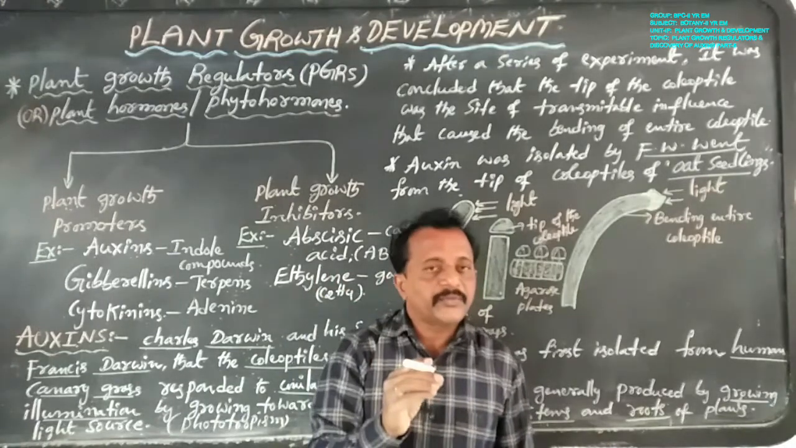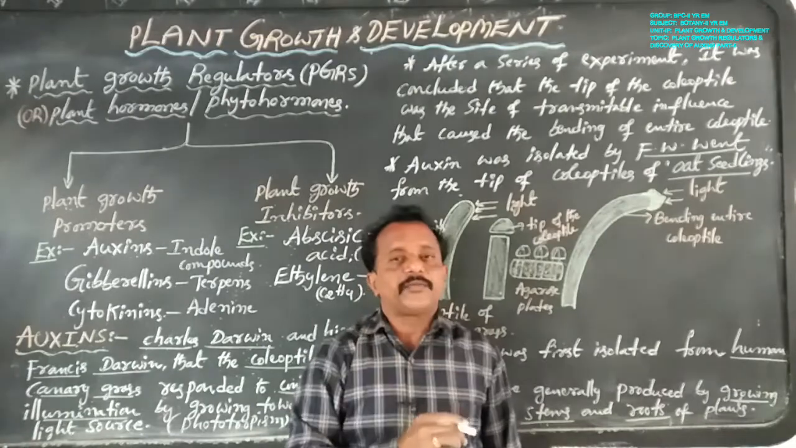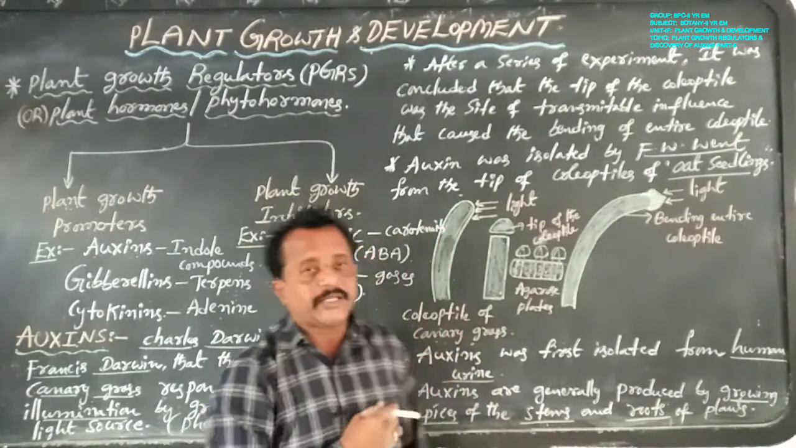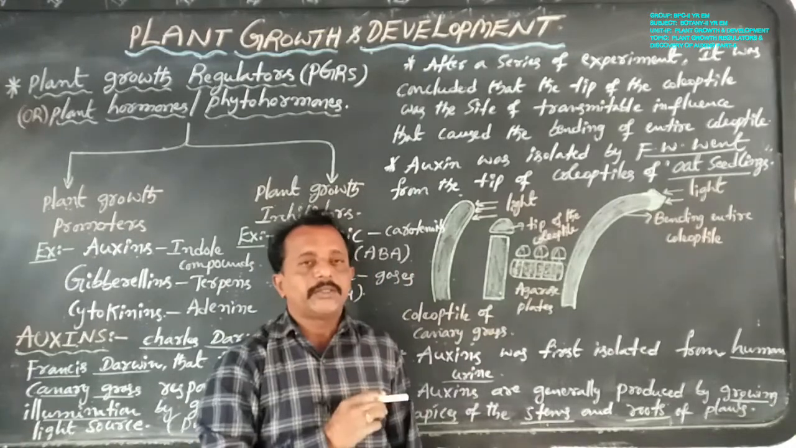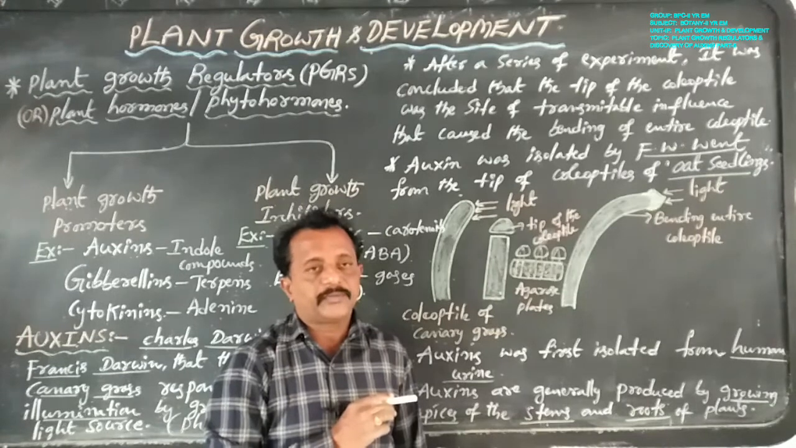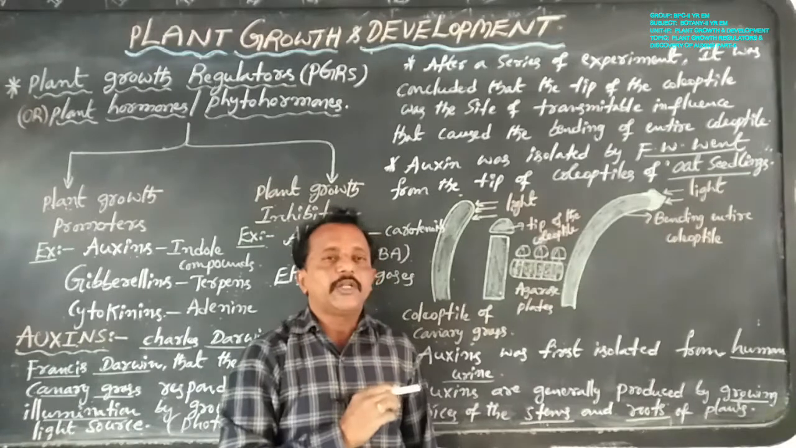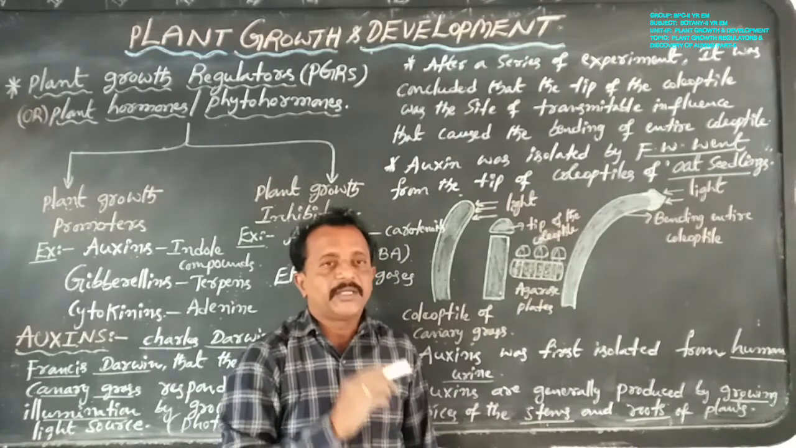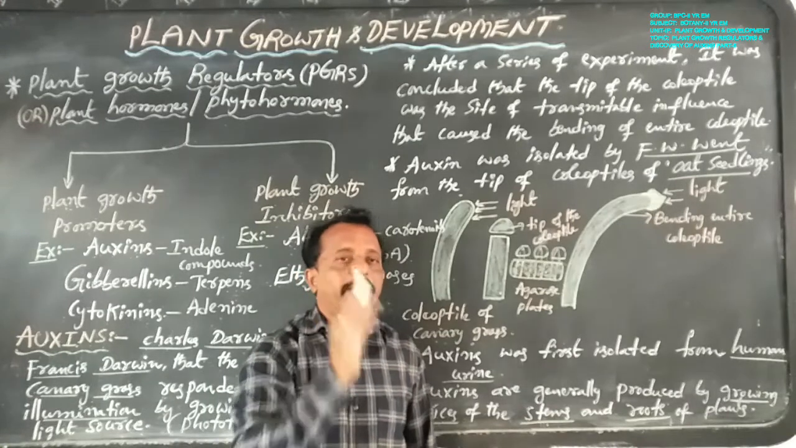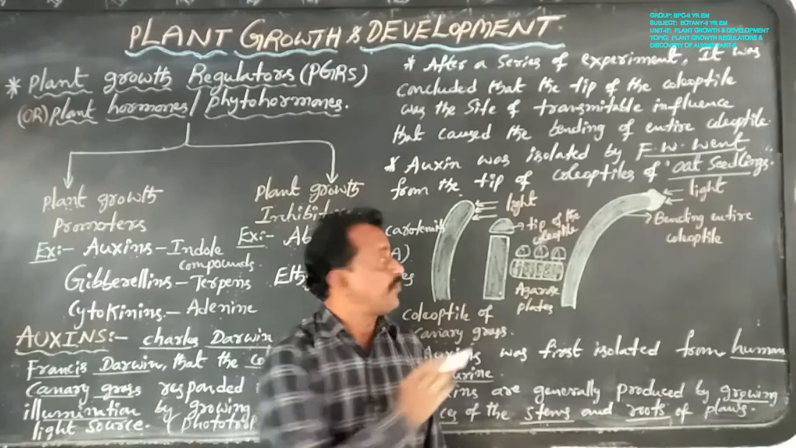Charles Darwin and his son Francis Darwin took one coleoptile of canary grass and observed the tip of the coleoptile under unilateral illumination of light. The tip bends towards the light source, and that is known as phototropism.